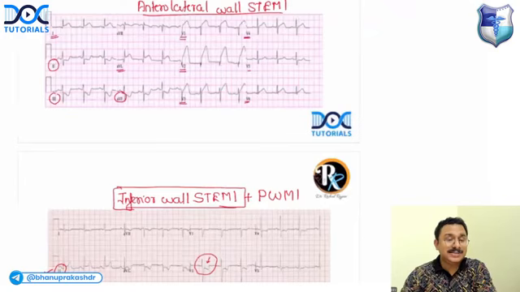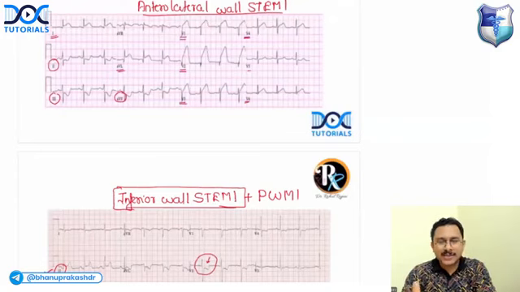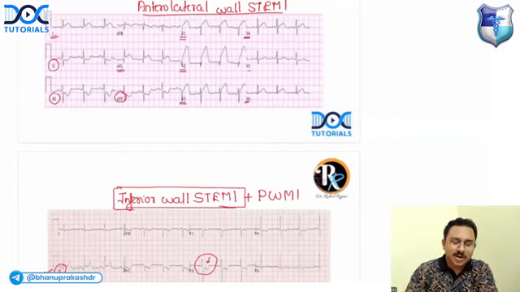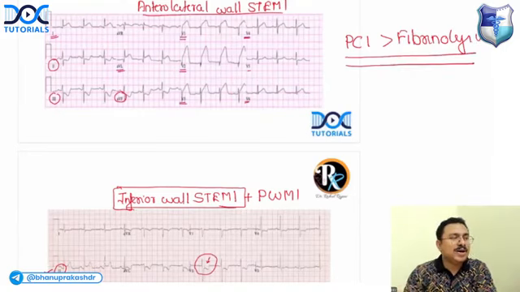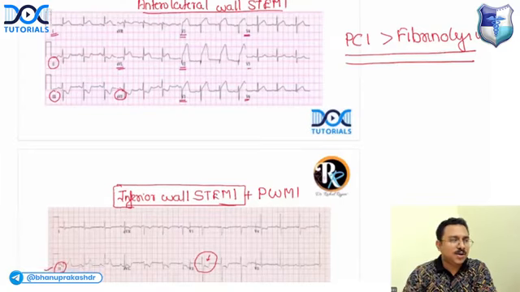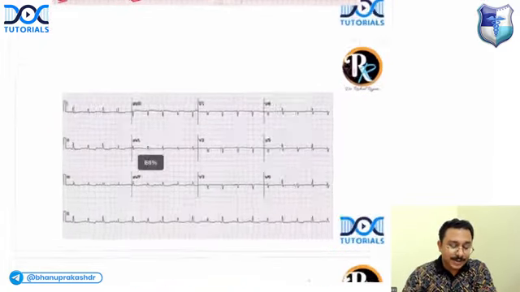Okay. Now tell me, what is the best treatment for ST elevation MI? Suppose in options, there is both PCI and thrombolysis or fibrinolysis. What will you choose? Yes, very good. Always remember PCI is better than fibrinolysis, unless you do not have an option for doing a percutaneous coronary intervention. Okay, right. That is correct.